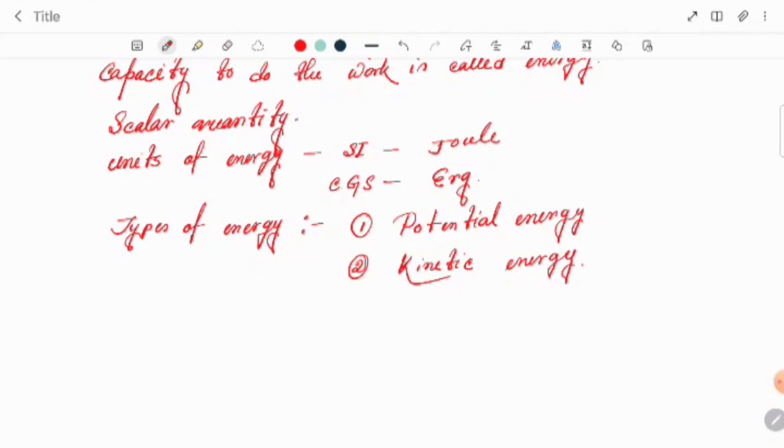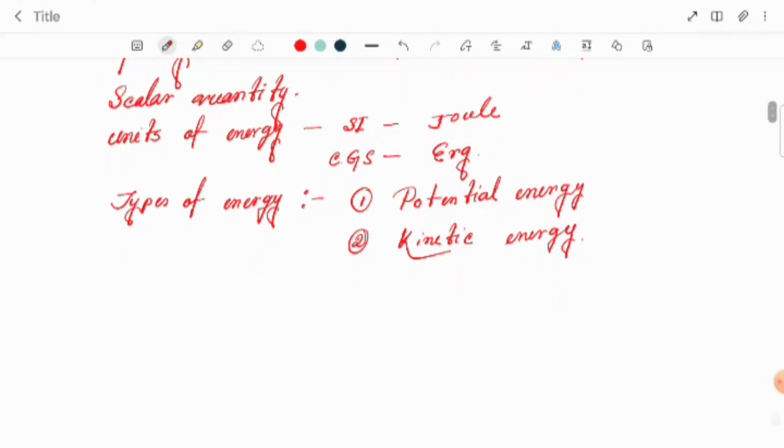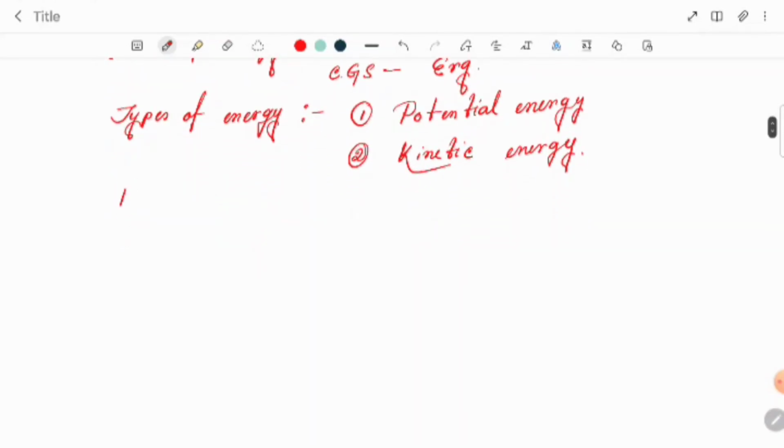What is potential energy? First of all we have to know regarding potential energy.